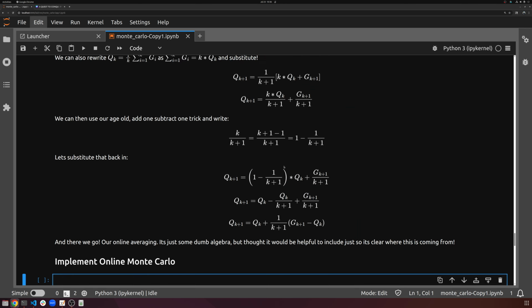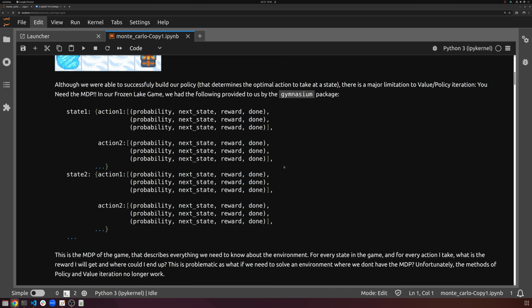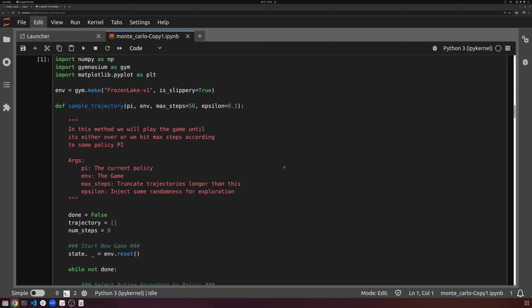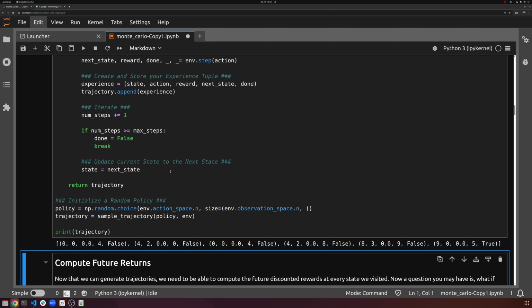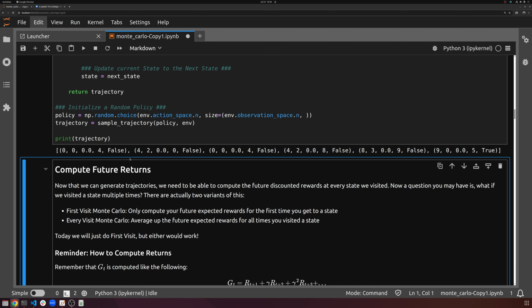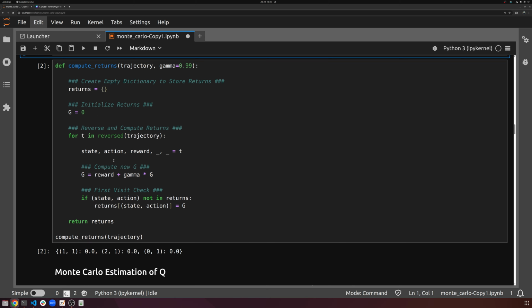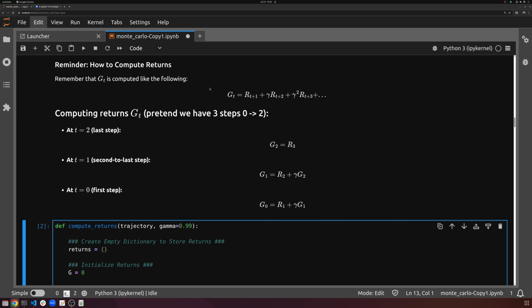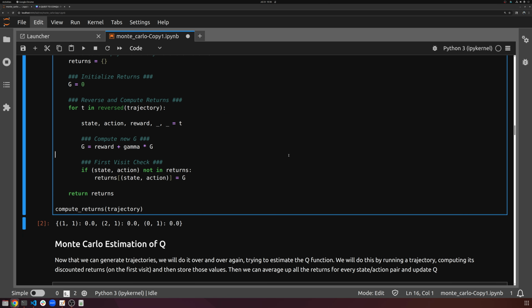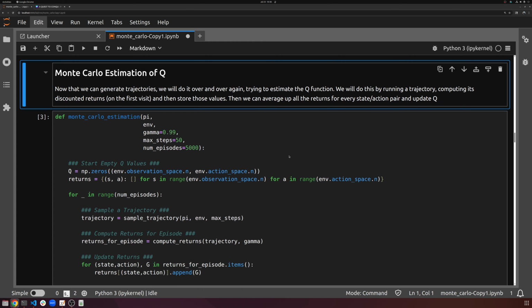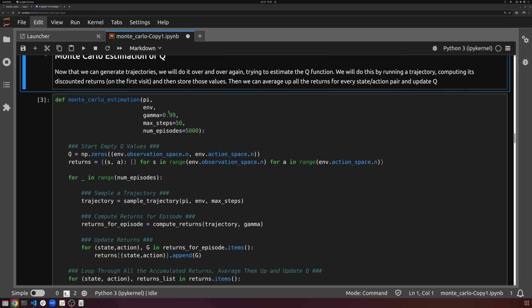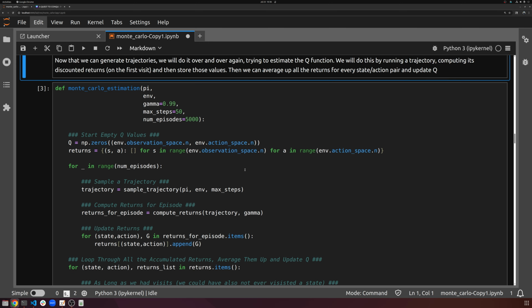Nothing too crazy. Like I mentioned from before, we're going to be reusing all of the code that we wrote last time. So the ability to sample a trajectory from a game, we're going to reuse that. To compute our returns, we're going to be reusing that. And then this was our Monte Carlo estimation from before. And this is what we want to avoid.